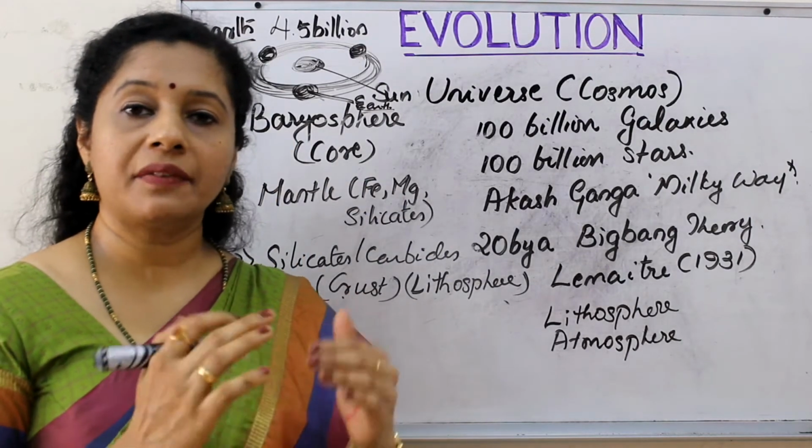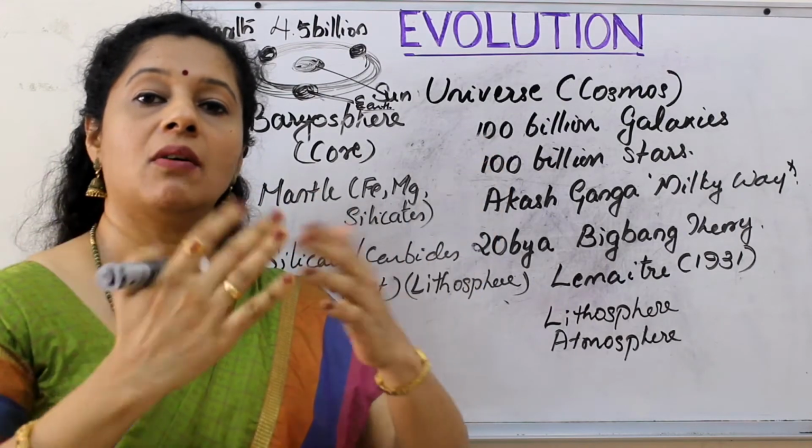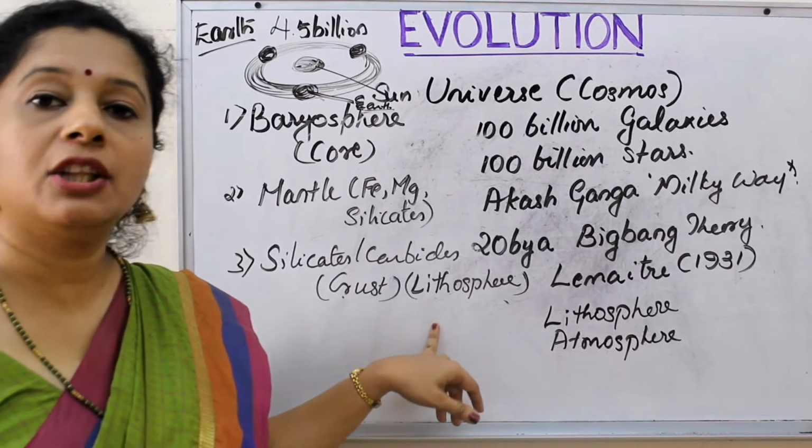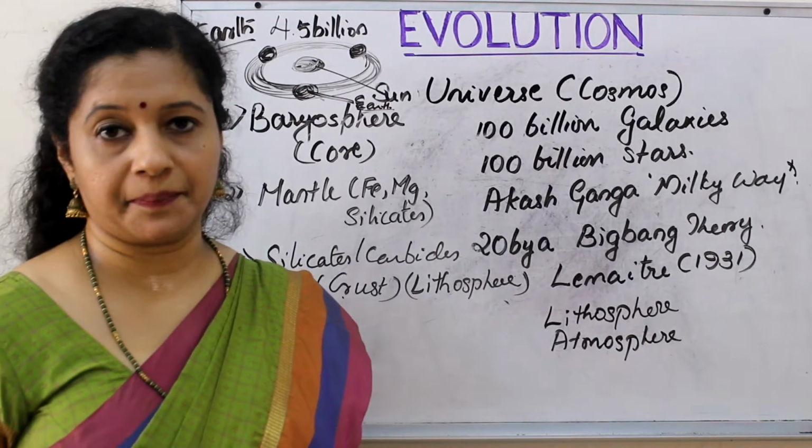So after that what happened? The lighter ones are all still on the outside, like silicates and carbides. They form the lithosphere or the crust of the Earth.